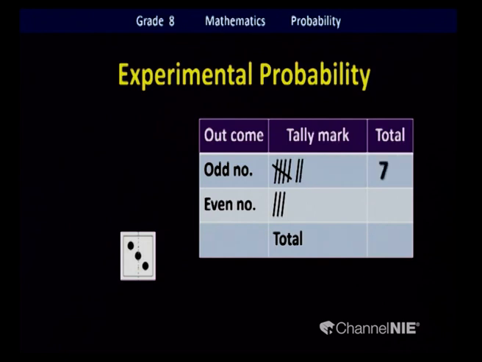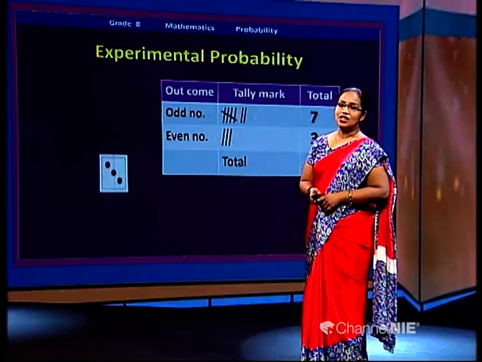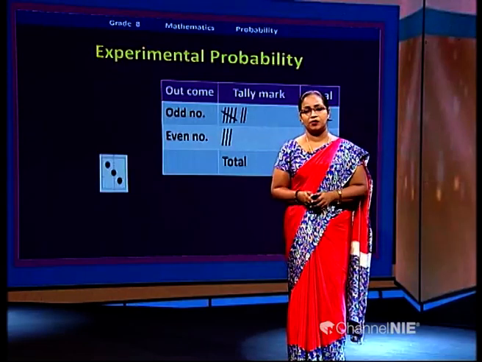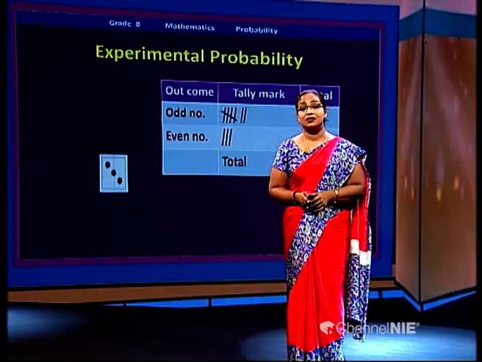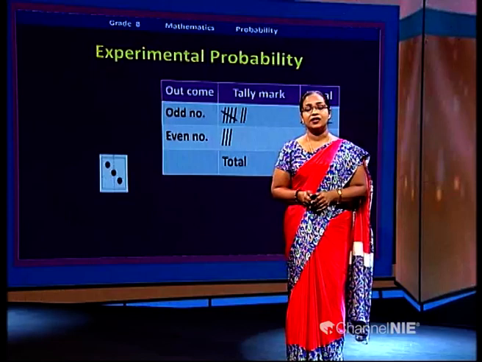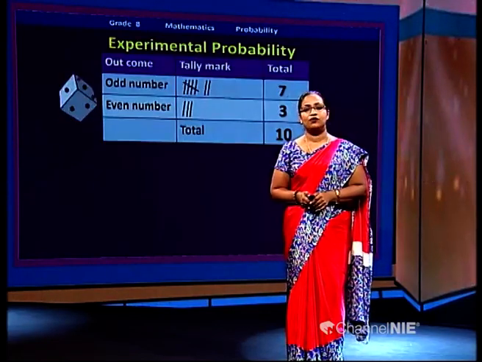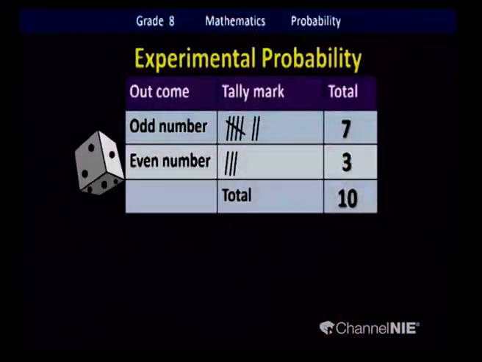Okay. Shall we get the count? Odd numbers? Yes, we got odd numbers 7 times. We got even numbers 3 times. All together we did how many times this experiment? 10 times. We did it 10 times. So, we are going to explain the experimental probability using this result. We did the experiment. Based on the result or the observations, we are going to find the experimental probability.